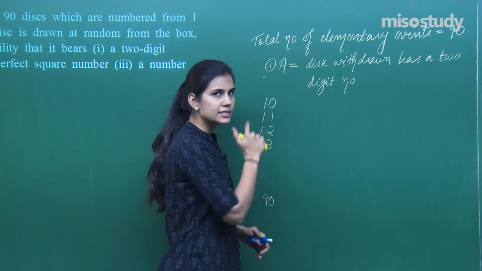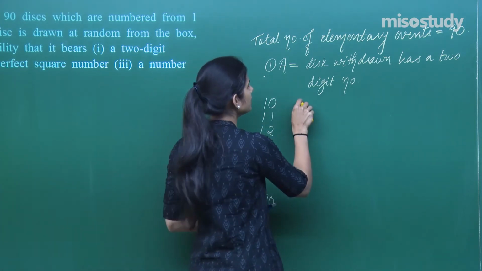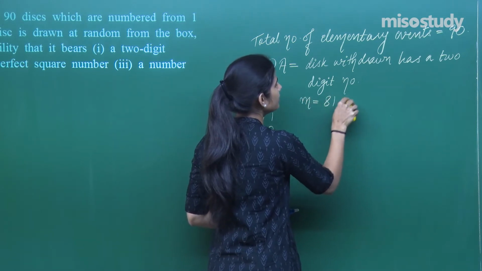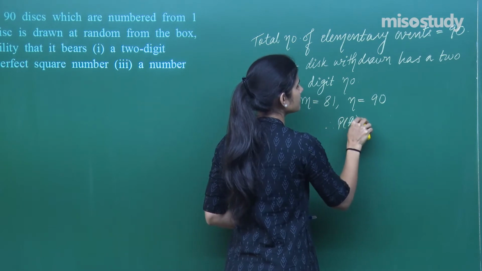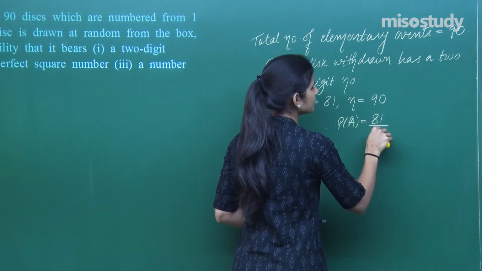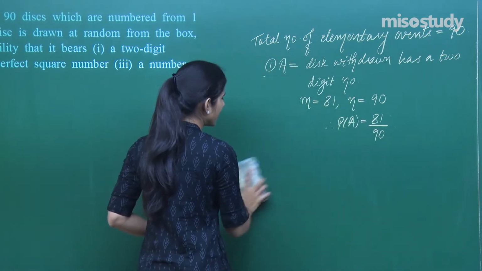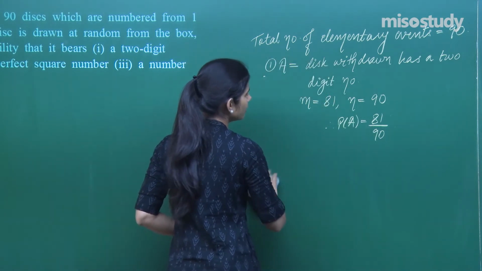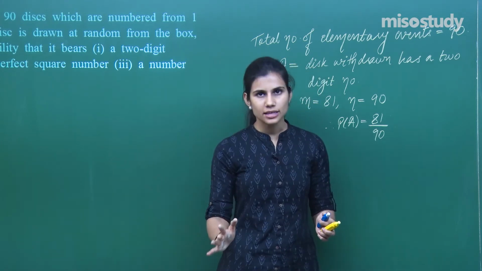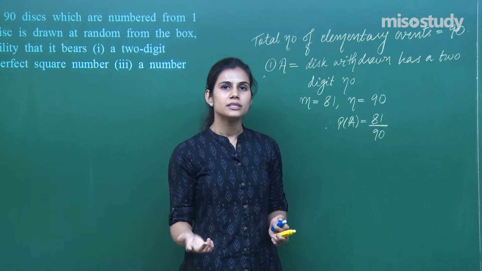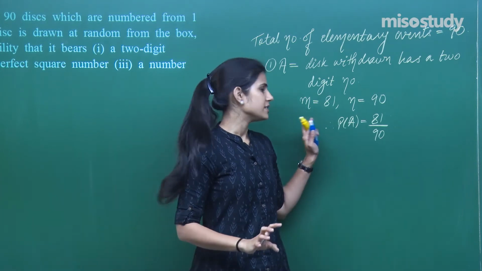The remaining 81 discs are in favor of this event. Fine. So M is 81, N is 90. So the probability of A is 81 upon 90. Out of these 90 possible outcomes, only 81 discs in the box have their numbers as a 2-digit number. So only they are the favorable outcomes to this event.